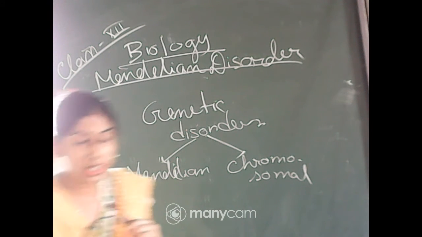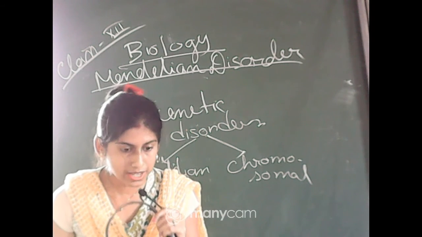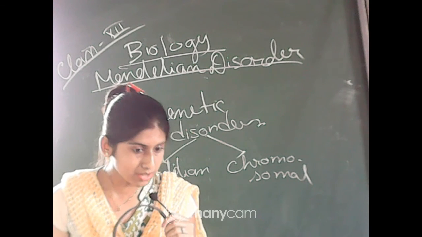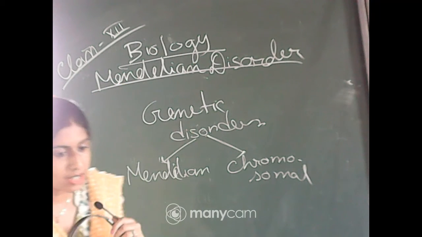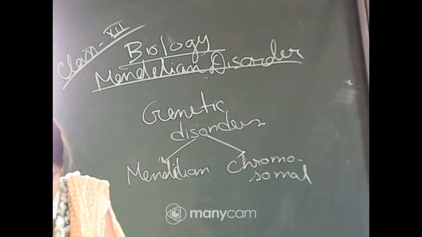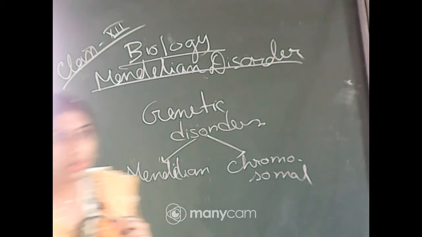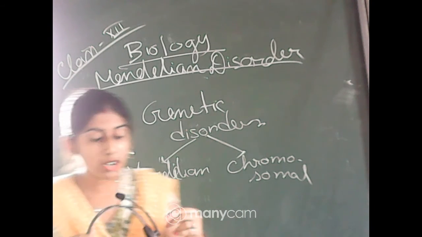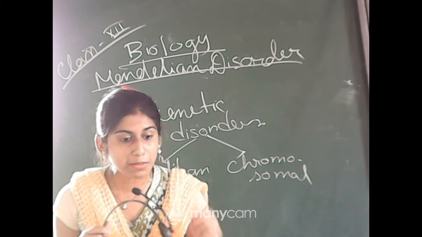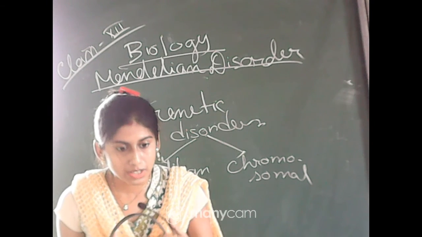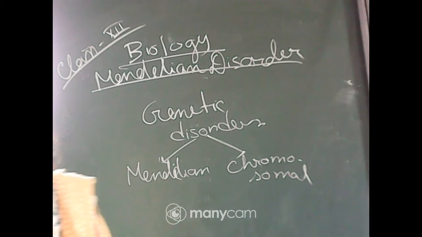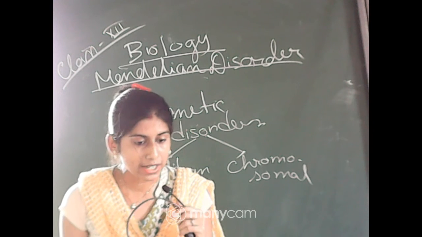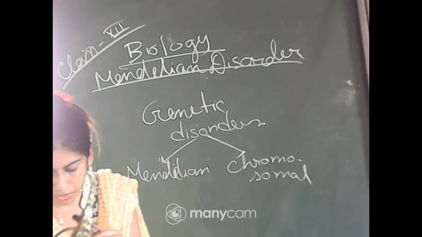As we study the principles of inheritance, you know the meaning of inheritance: transmission of characters from one generation to the next generation. So these disorders can be transmitted from parents to the offspring. Now how will you be able to find out a Mendelian disorder? With the help of the pedigree. In one class I have discussed the different symbols of pedigree, and with the help of this Mendelian pedigree analysis, Mendelian disorders can be determined very easily.